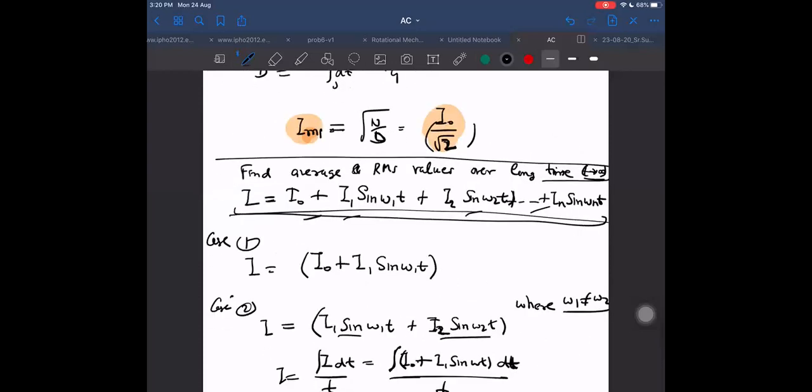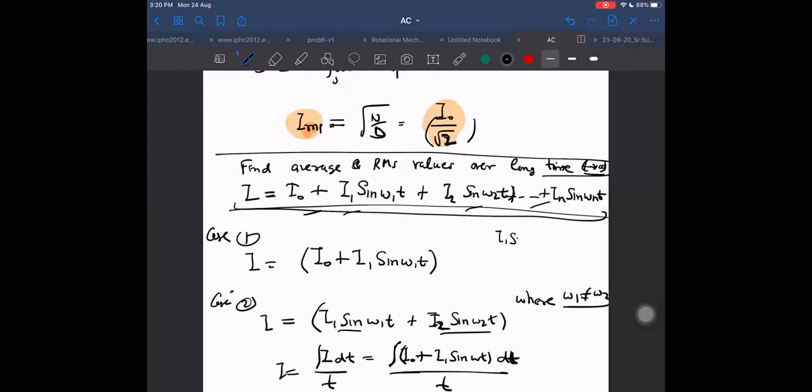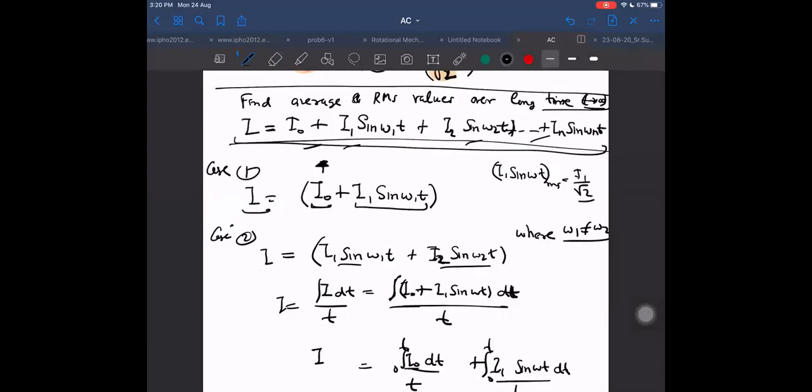What is the RMS value of the second term? I already mentioned before that if it is a sinusoidal term, then its RMS value will be I1 by root 2. What is the RMS value for I0? If it is a constant term, then RMS and average are both equal to I0 only. So what is the resultant RMS? The resultant RMS is coming out to be the square of the first RMS value plus the square of the second RMS value, under the root. Same way for the second case.